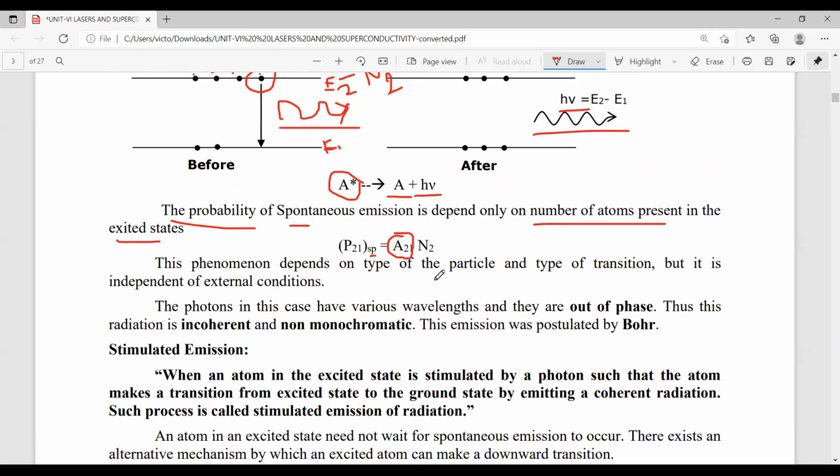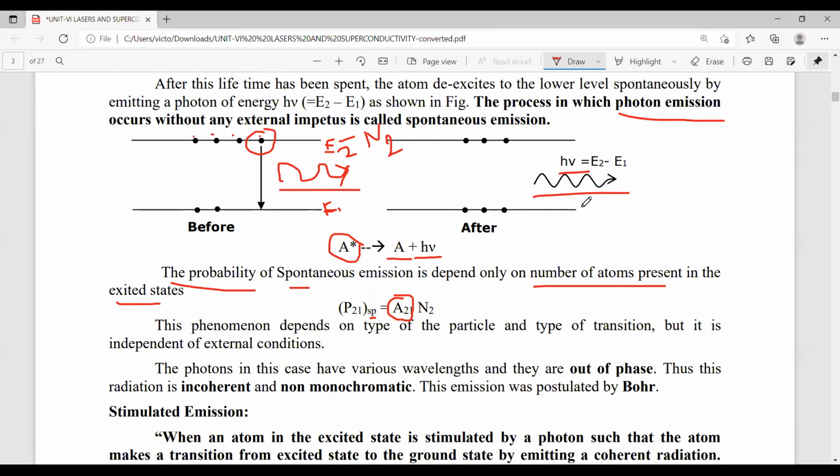Here the main point is emission of radiation. Here, what is this photon of energy? Already I explained this. Photon of energy is nothing but light. Light means we cannot explain it in terms of one wave. A light means it is a beam of waves. So here the emission takes place by a beam of waves.